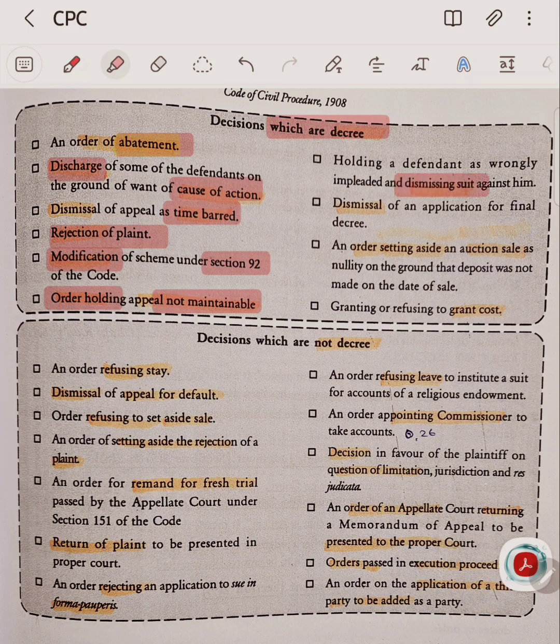Dismissal of suit against a defendant as wrongful implication is a decree. Dismissal of an application for final decree. Order setting aside auction sale is a decree. Nullity on the ground that deposit was not made on the date of sale is a decree. Granting or refusing to grant costs is also a decree.